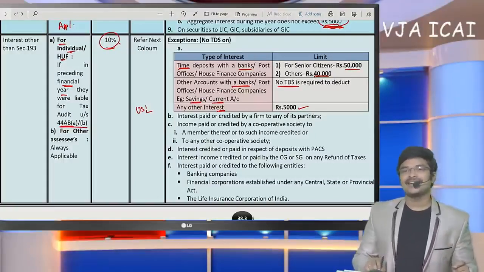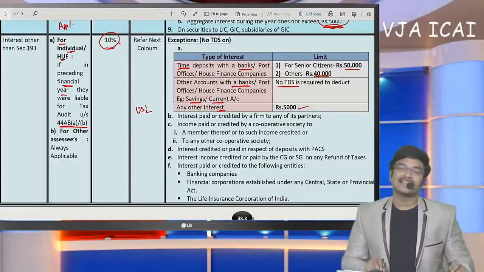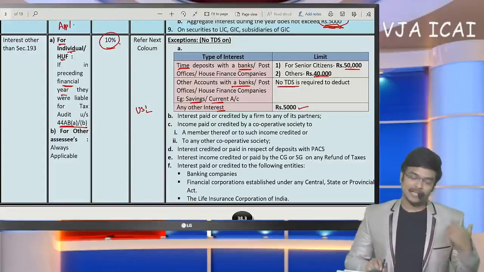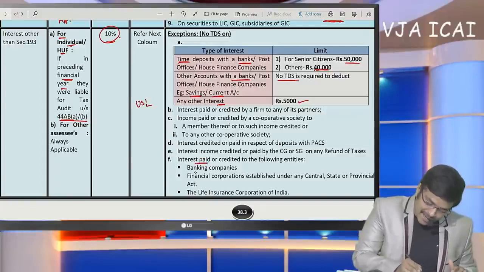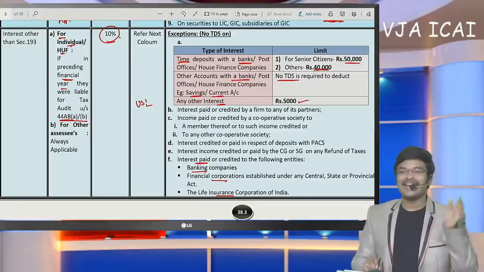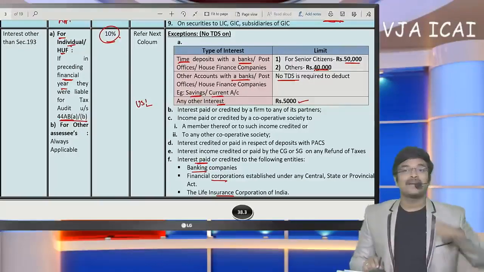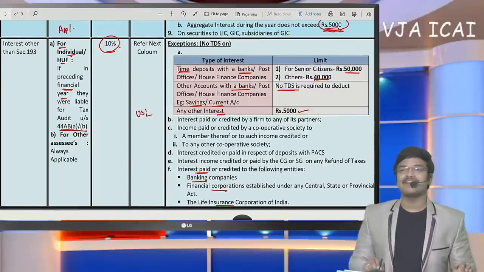So unsecured loans interest limit is 5,000 only. If I pay interest to a bank, TDS need not be deducted. In further provisions, we are going to discuss that when I pay interest to banking companies, finance corporations, LICs, we need not deduct TDS while paying interest to the bank. But if bank pays interest to me and if it exceeds 40,000, they will deduct TDS.